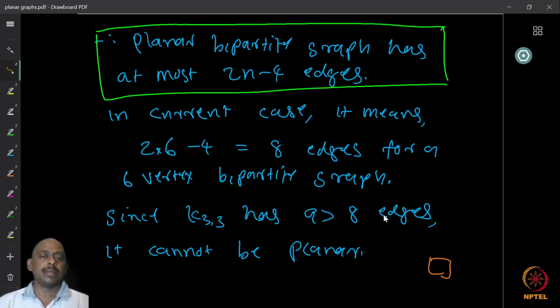So this way, you can use Euler identity in several forms, and with more improvements show several results about planarity. Here is a result that you should remember. We proved one theorem in between. As part of the proof attempt, we proved another theorem, which is that a planar bipartite graph has at most 2n minus 4 edges. So keep that also in mind.